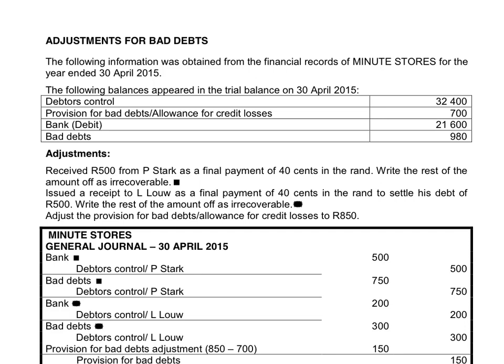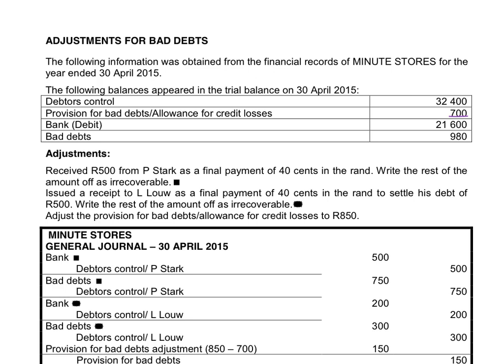Good morning. We will pay attention to bad debts and provision for bad debts today. If we look at the trial balance, we see that there's a balance for provision for bad debts of 700 Rand that was created the previous year.